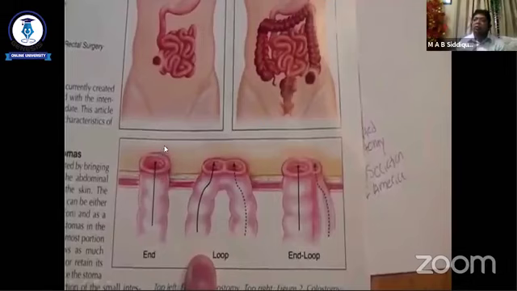We can retain the patient's defecation by end ileostomy. So this is an end ileostomy. So according to the purpose we can divide colostomy into permanent or temporary, and according to the type we can divide it into end colostomy, loop colostomy, or double barrel.